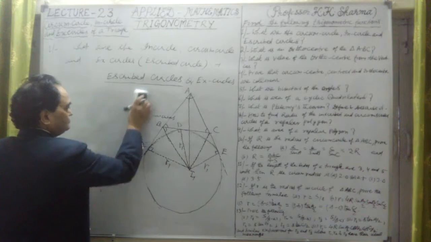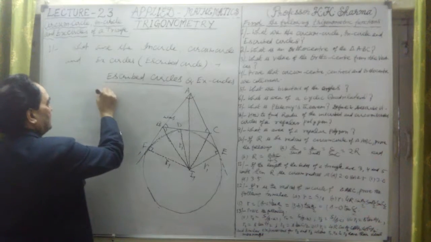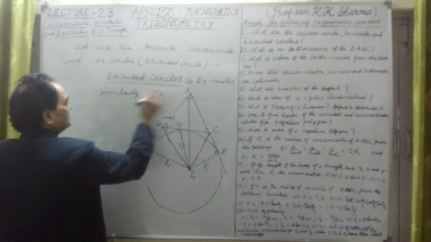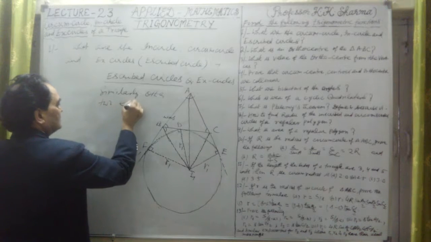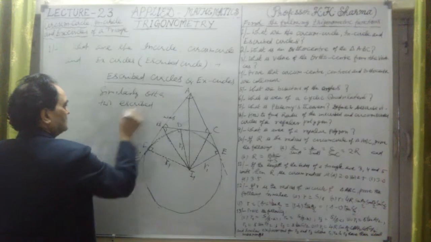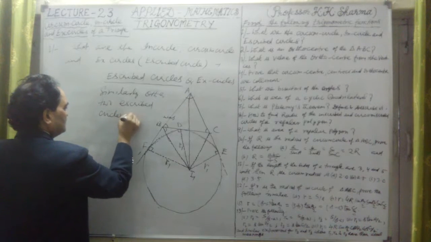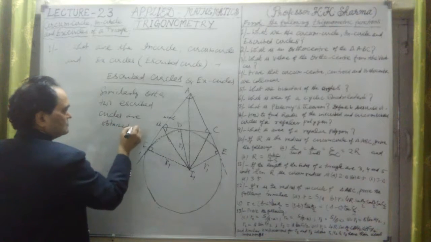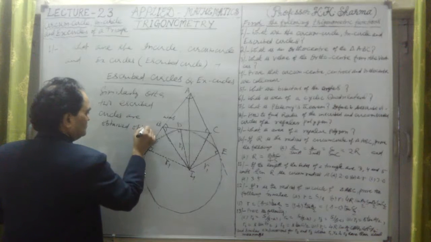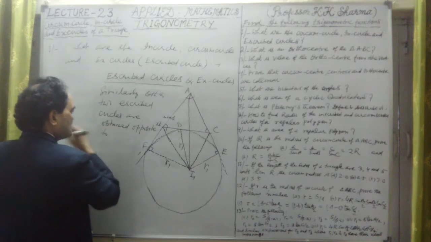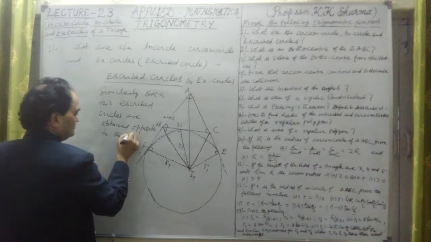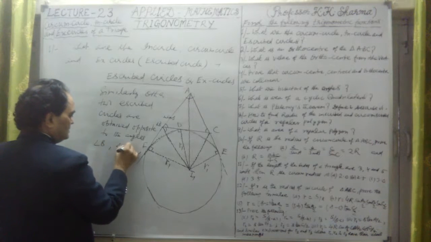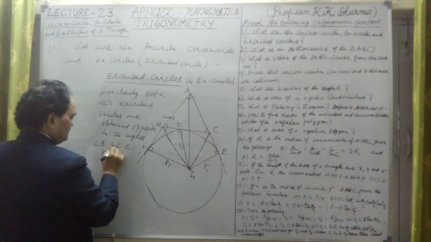Now similarly, the other two ascribed circles are obtained opposite to the angles B and C respectively.